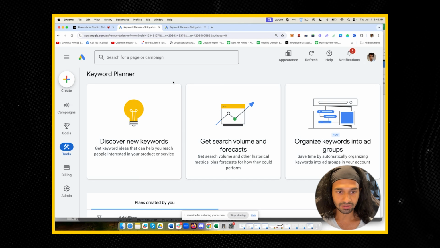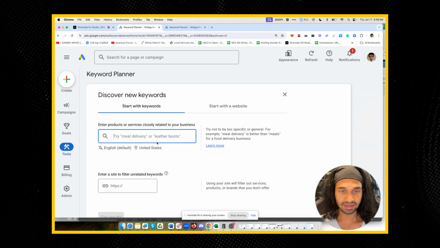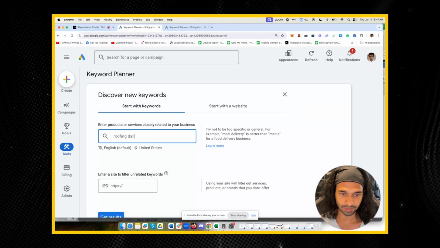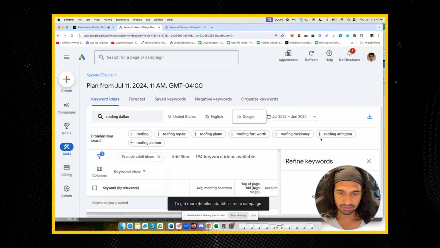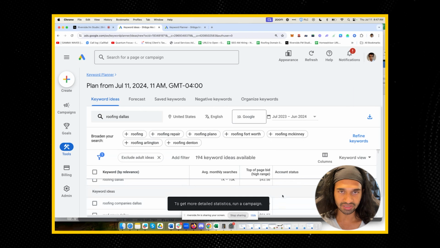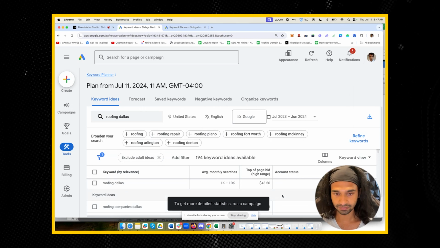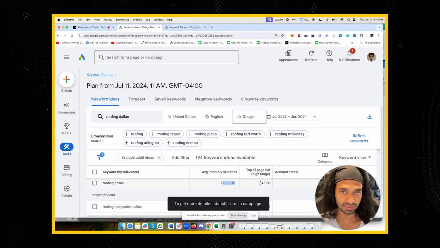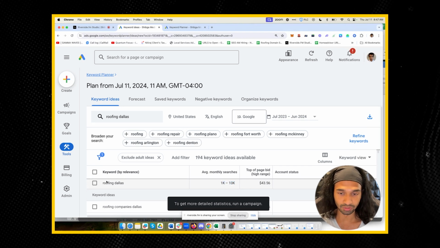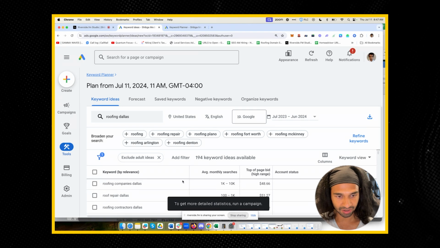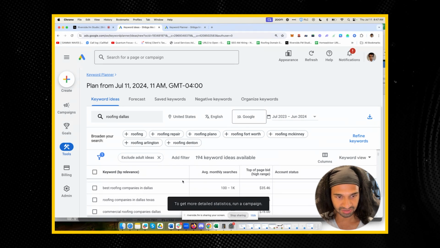And once you're there, you just type in roofing and then your city. In this instance, I'm going to use Dallas as an example. This is going to then let us know the terms that people are searching that are related to roofing Dallas. So you can see you can get 1,000 to 10,000 people in that range every single month who are searching roofing Dallas when they're looking for roofers. Many people type in roofing companies Dallas, roof repair, roofing contractors, best roofing companies in Dallas, and the list goes on.